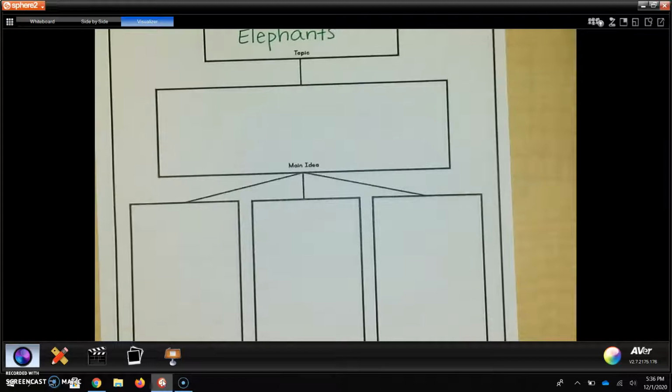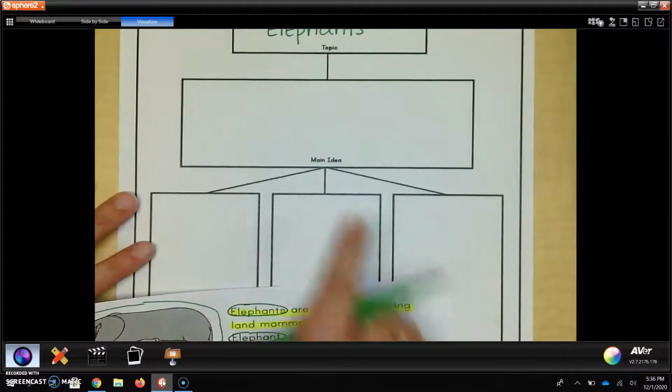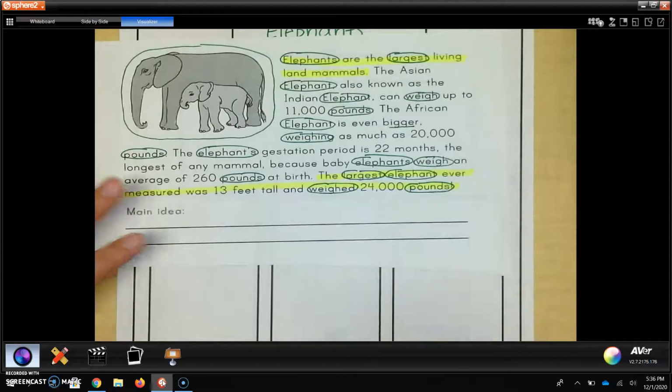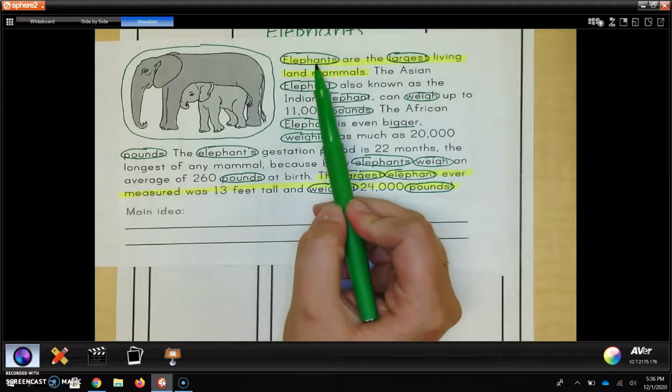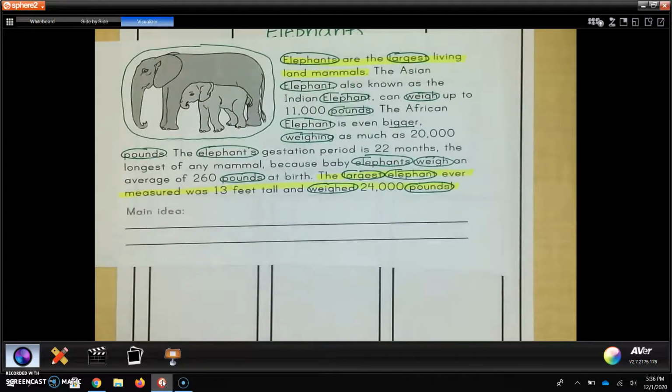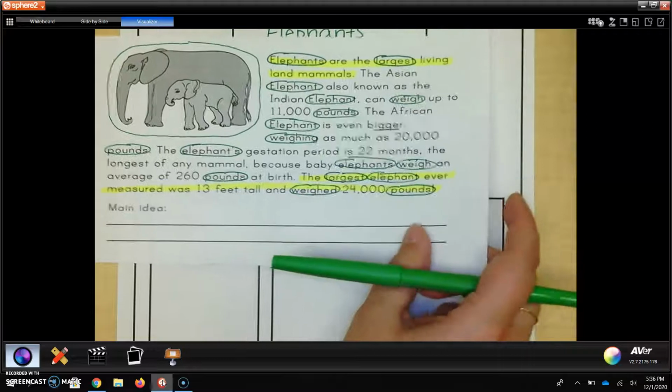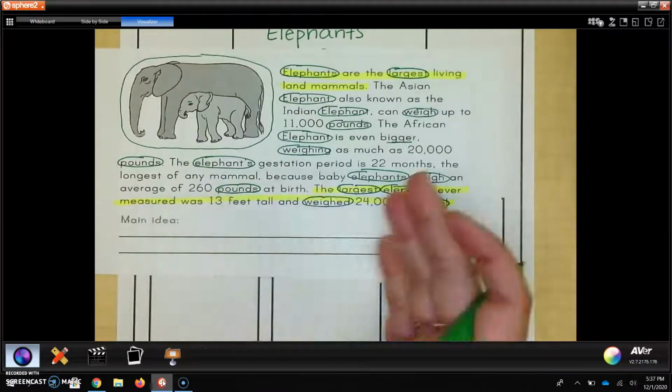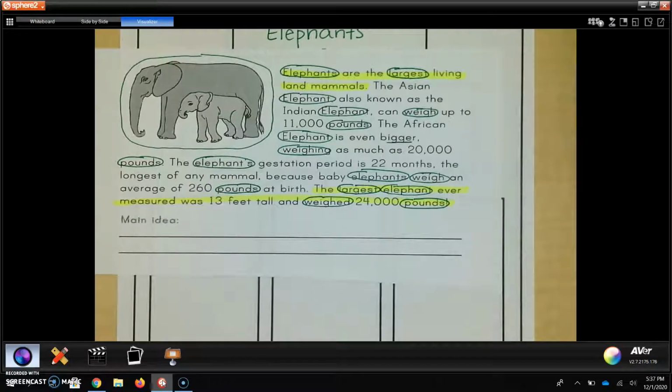So, just because you and I have kind of talked through this a little bit, I've already figured out that my main idea has to do with how large an elephant is. It even says it in our first sentence: Elephants are the largest living land mammals. So right there, I think the biggest point the author was trying to get across was how large elephants are and how heavy they are in weight. They're not talking about how elephants are light or small animals. The author kept repeating how heavy their weight was, how large they are, how many pounds they weighed.